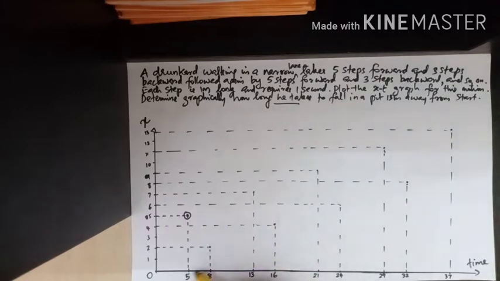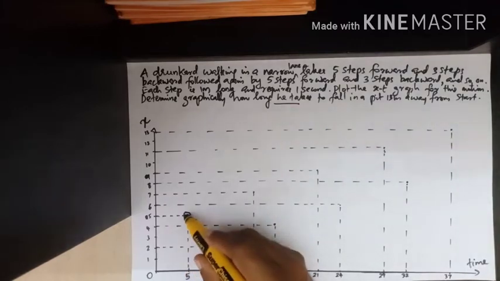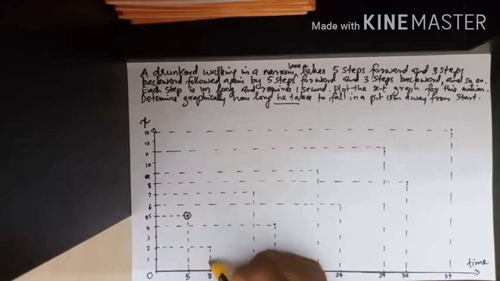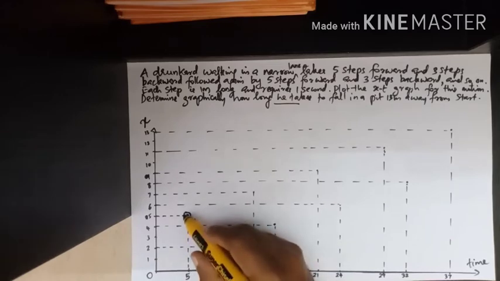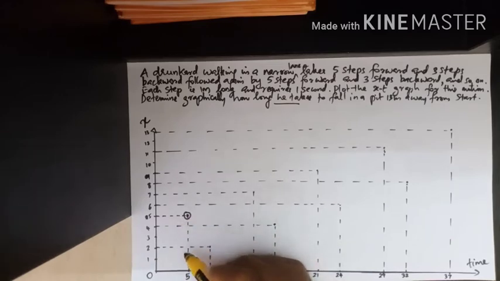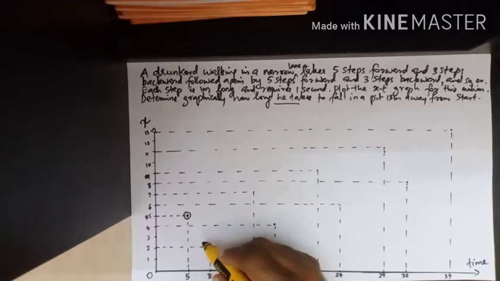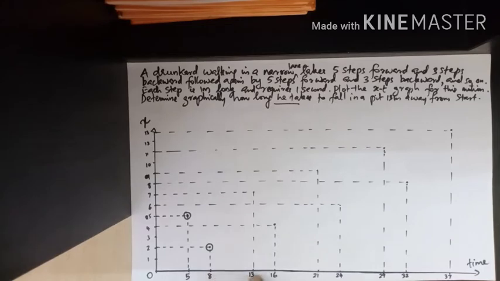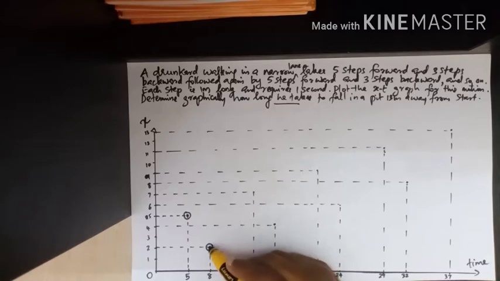3 steps backward means 3 meters backward. So from 5, he walks 3 meters backward. From 5, 1 meter back, 2 meters, 3 meters back. So he reaches a position of 2 meters after 3 more seconds. So this is his position now. Now again in 5 seconds, he walks 5 meters forward.